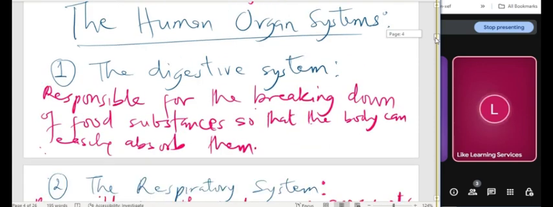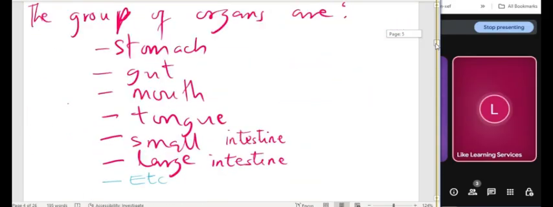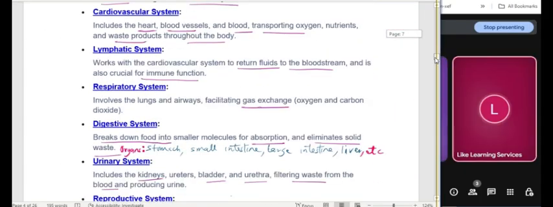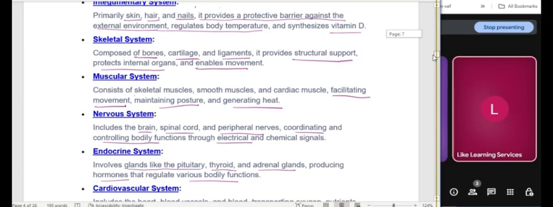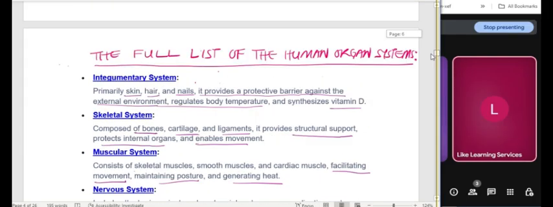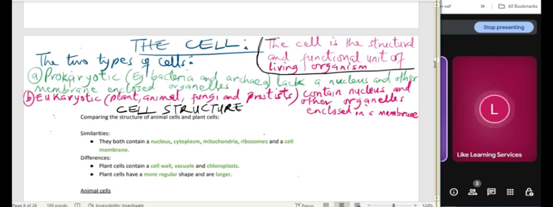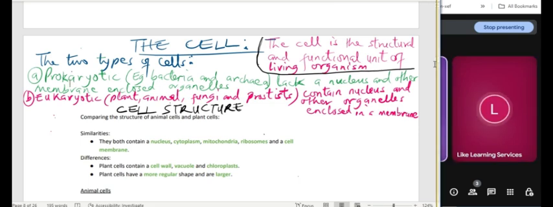I gave you an example: in the human organ system, you have different organs, for instance the stomach, the gut, the mouth, the tongue, the small intestine, the large intestine, and several other ones. There are many other systems we talked about, if you check the notes of the human system. Now, the building block, the starting structure of an organism, is a cell.